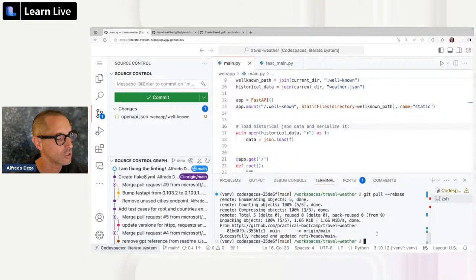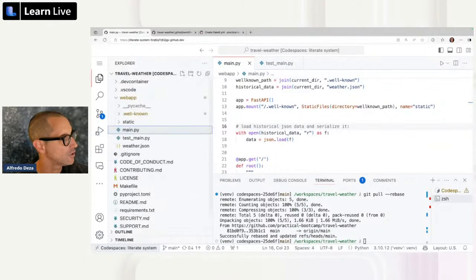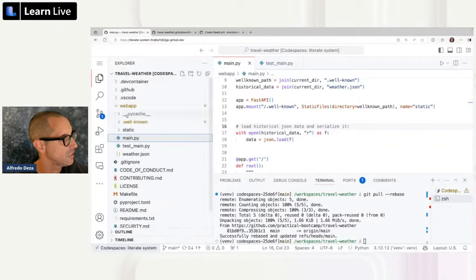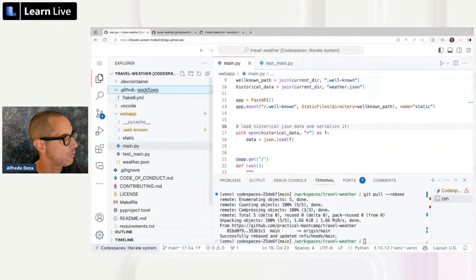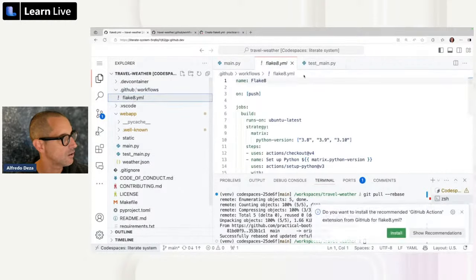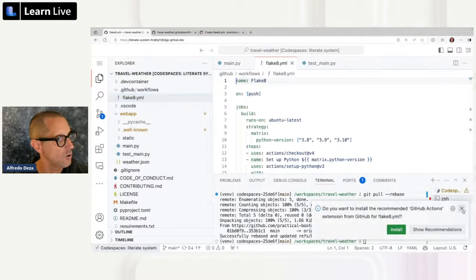All right, so I pulled, my changes are there. And do you remember what the changes were? The changes were specifically the ones where I added the GitHub action, right? So if I go here, you will see that now I got GitHub workflows and flake8. So now you can see it right there. No, I don't want that.